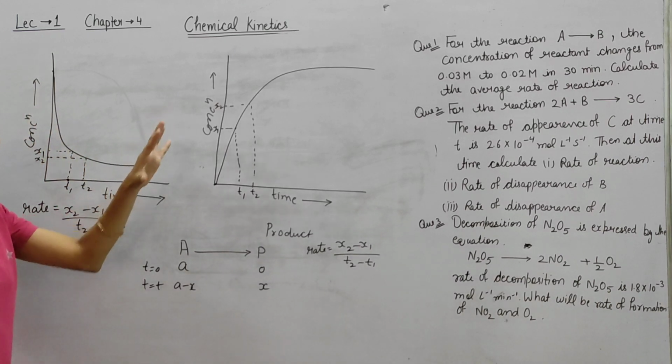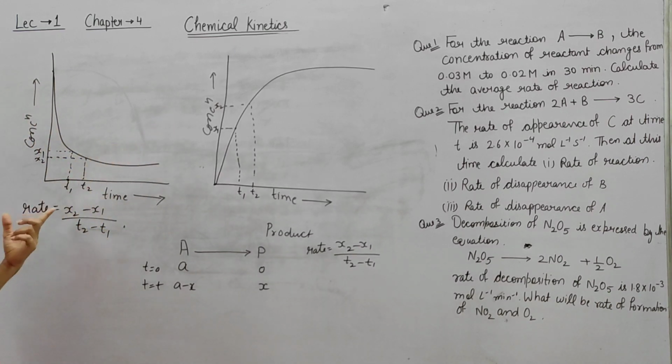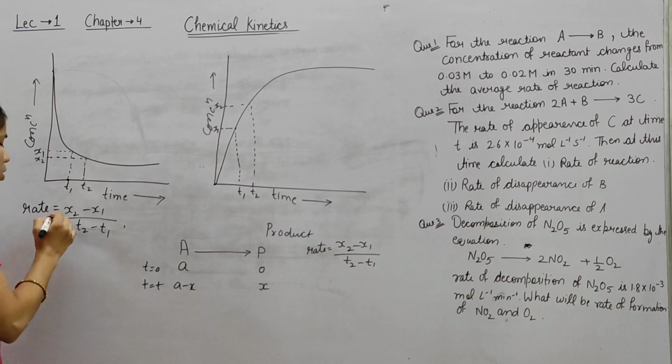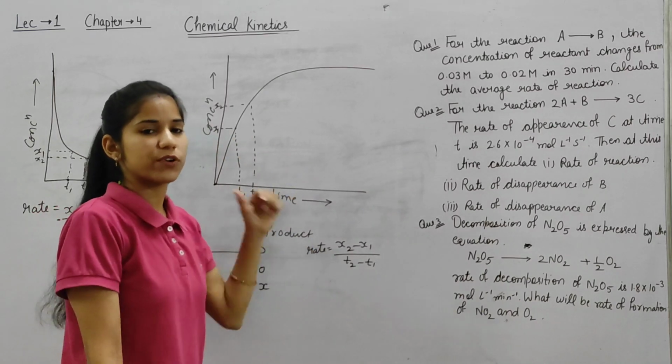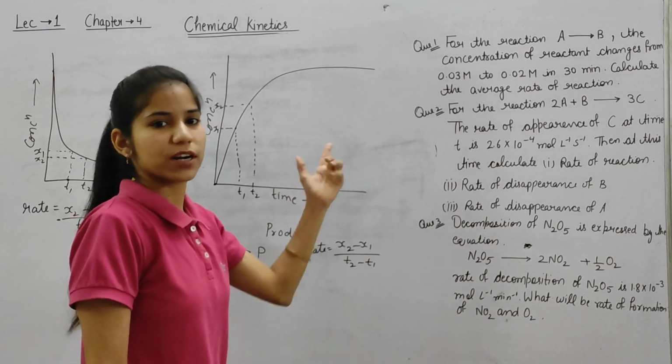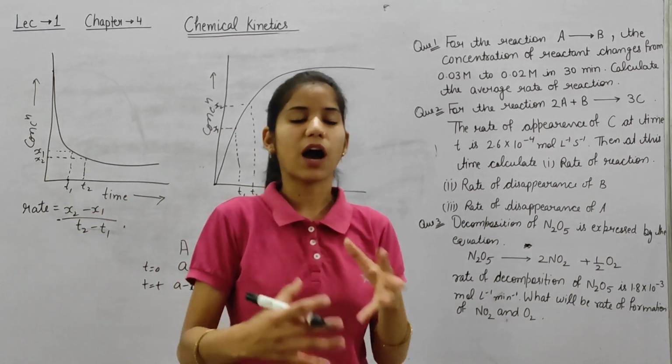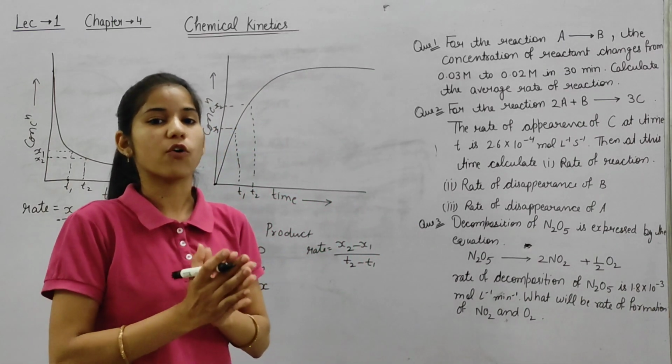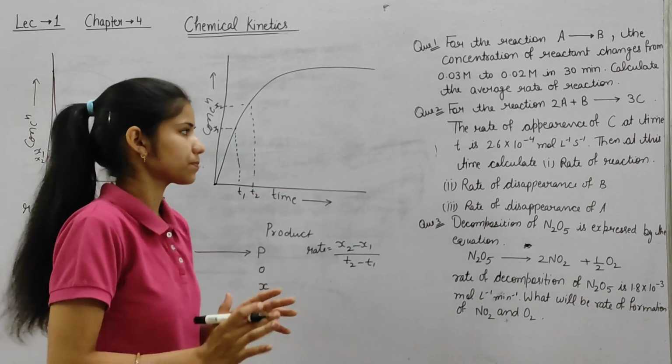Okay. From this we can find out the rate, and here a negative sign is also present because this is in terms of reactant. Okay, so these are the graphs of reactant and product. Now we are talking about how to write the rate of a chemical reaction.